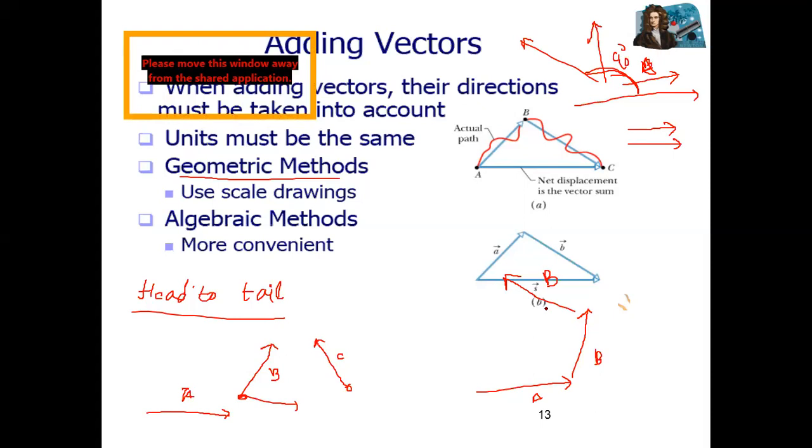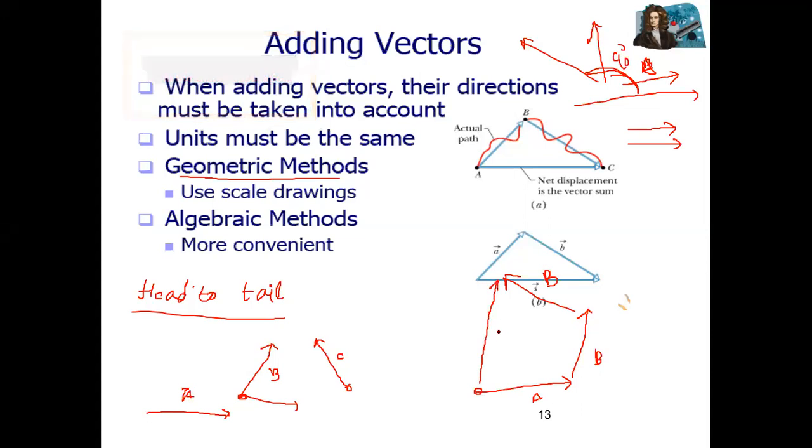So what will be the result? What will be the combined effect of the vectors? The resultant vector is starting from origin. This is the origin point toward the last, the final position. This one is the resultant vector.